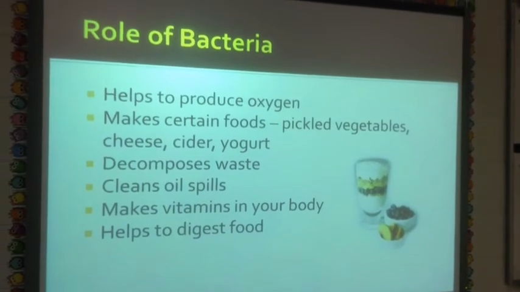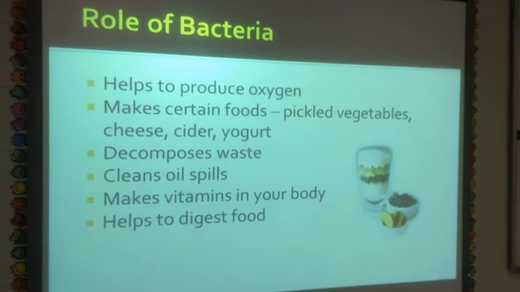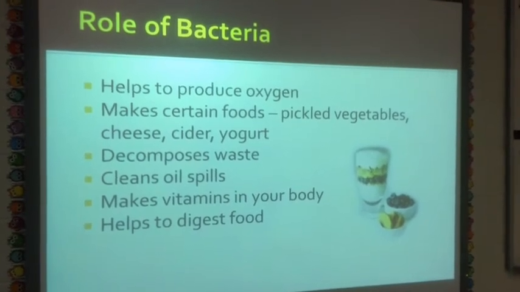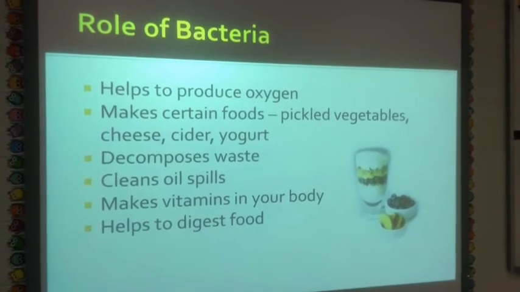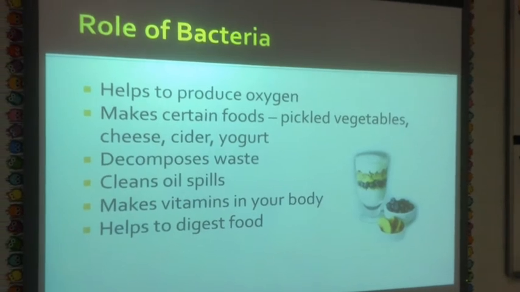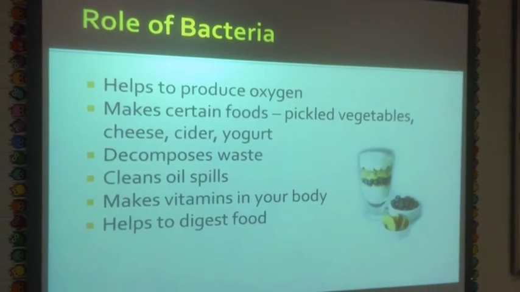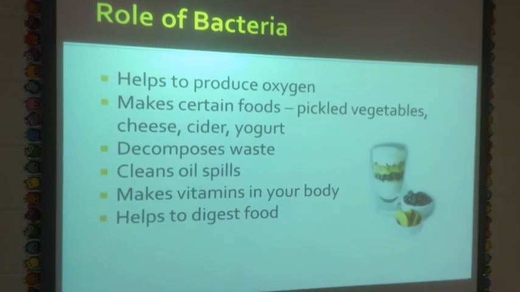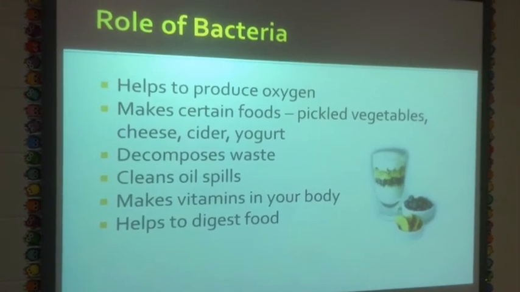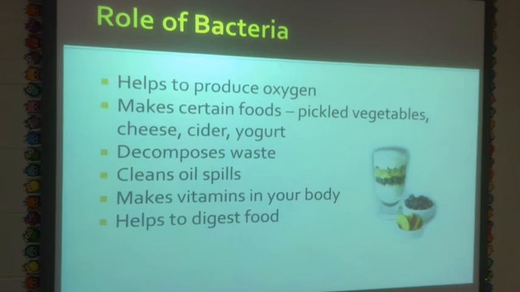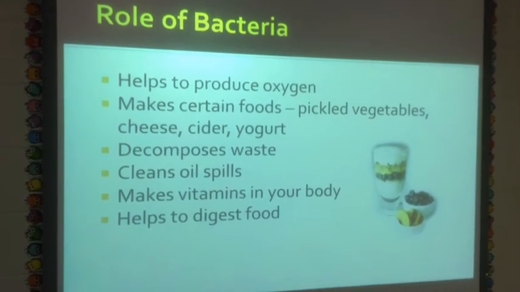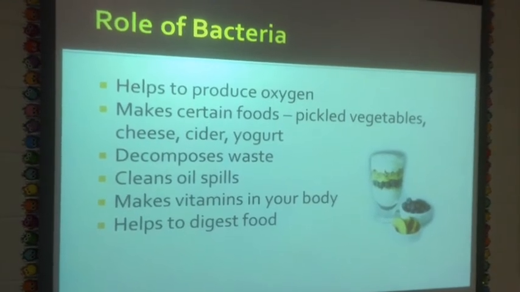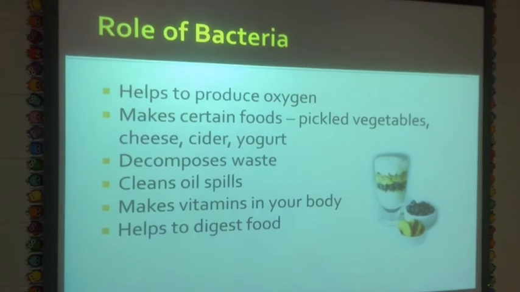Bacteria play a lot of roles in our lives. It helps produce oxygen, makes certain foods such as pickled vegetables, cheese, cider, yogurt. It decomposes waste, will clean up oil spills, makes vitamins in your body, and helps to digest food. So we have a lot of good bacteria that we don't think about. We have bad bacteria also that can make us sick, but we need to remember all the good things that bacteria can do.